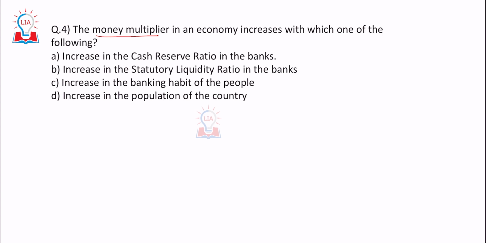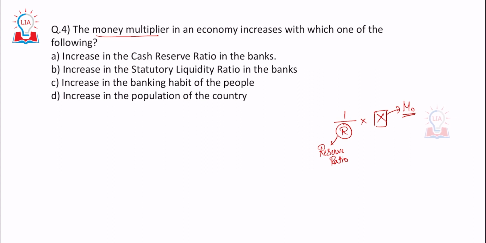So money multiplier as a concept, you have two ways of looking at it. Money multiplier can be looked at this way, 1 by R into X. R would be the reserve ratio. X would be the initial amount of money which you are considering, that is the base money M0.